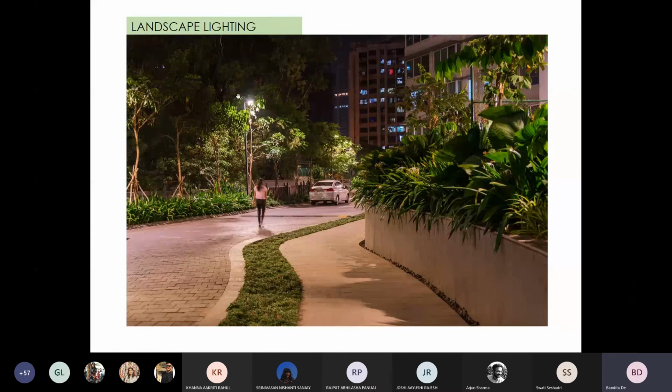Again, functional light for the pathways. This image I've used to show that one should be careful of avoiding conflicts like these, where the light fixtures, eventually when the trees grow up, get covered by them. This is an example of what should not happen. Hence, when we are conceptualizing a landscape concept, the lighting concept should also be conceptualized right at the beginning so that such conflicts can be avoided.